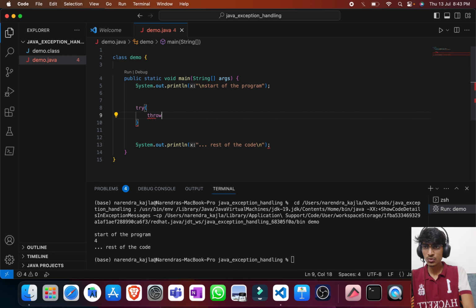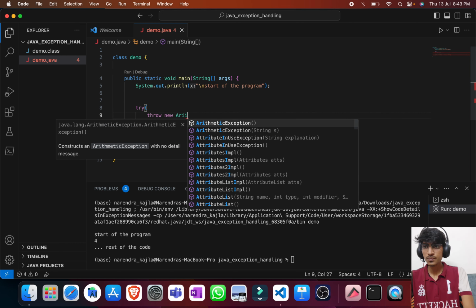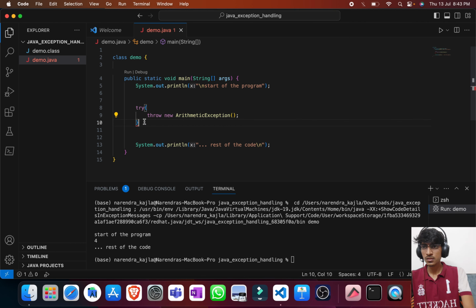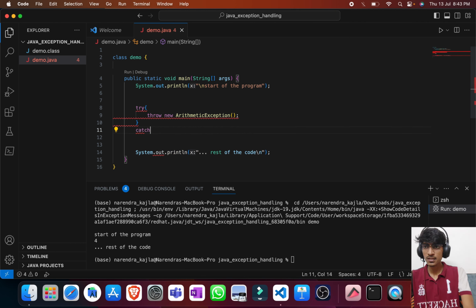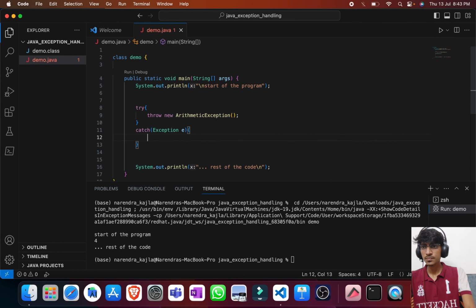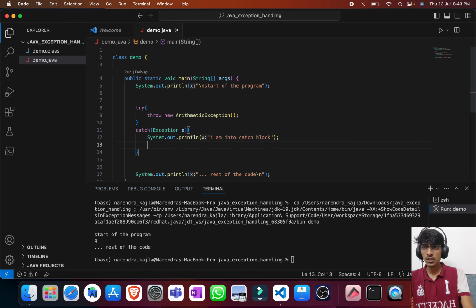Let's say throw new ArithmeticException, and let us handle it. Let me print "I am in catch block", and let us also print the exception object.